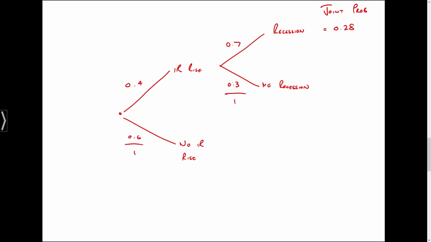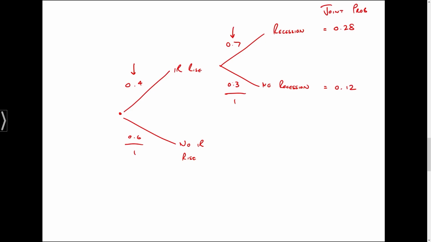So we've got an unconditional probability, we've got conditional probabilities, and we've got our joint probability all showing up on a decision tree. Now, of course, we weren't asked in this question, but we could calculate it. What is the joint probability of an interest rate rise and no recession? That would be 0.4 times 0.3. So we would get 0.12.